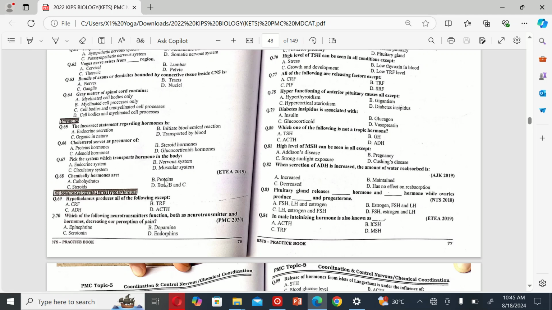The next MCQ is: pick the system which transports hormone in the body. A. Endocrine system, B. Nervous system, C. Circulatory system, and D. Muscular system. So the correct option is C. Circulatory system.